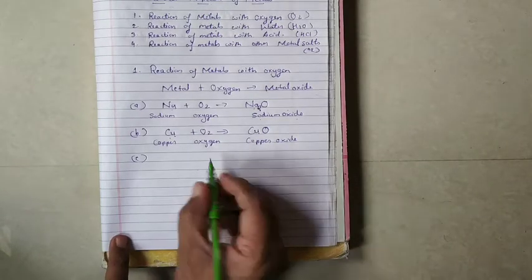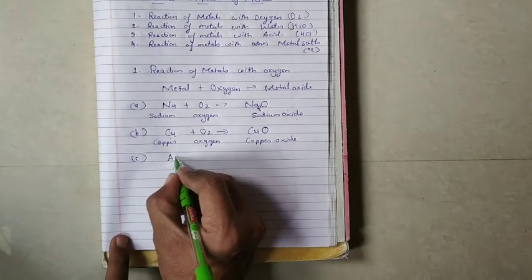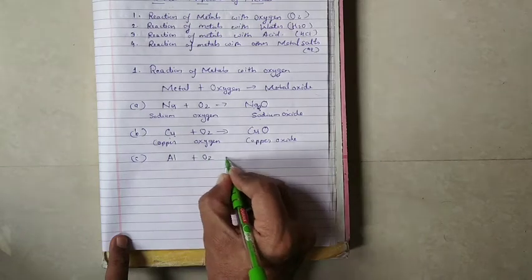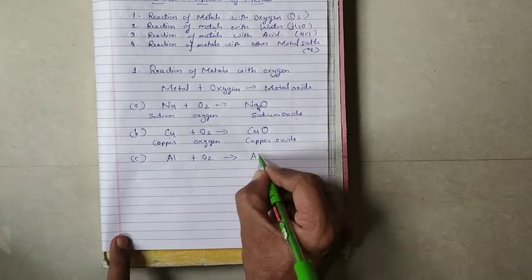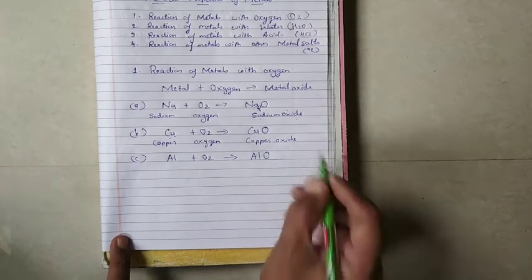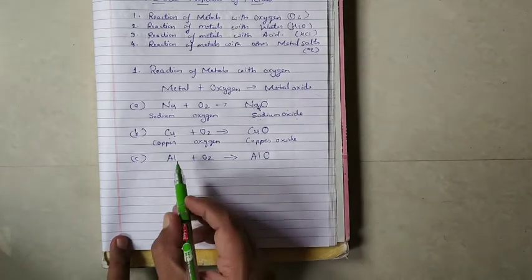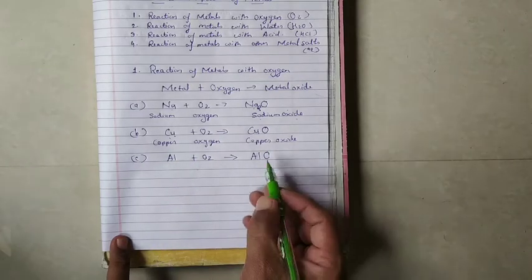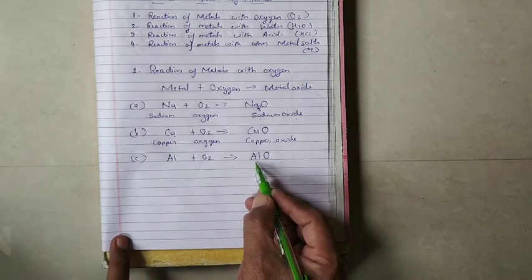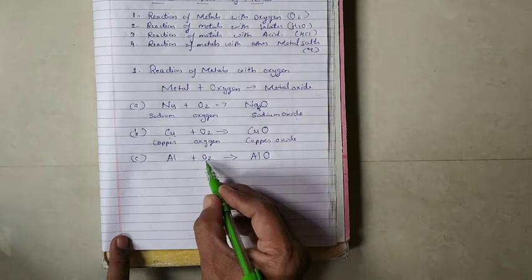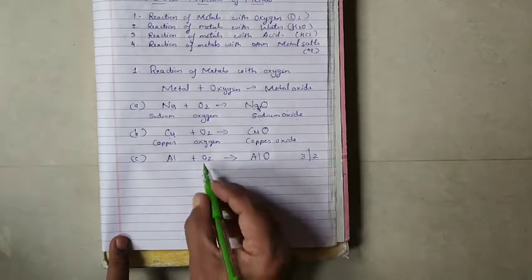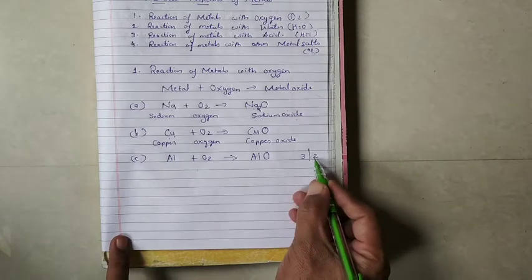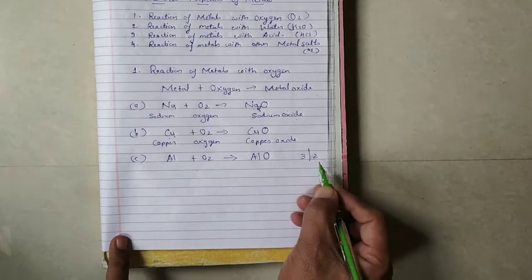Third example we take is aluminium. Aluminium when it reacts with oxygen, first we write AlO, aluminium oxide. Aluminium when it is oxidized, its valency is +3 and oxygen valency is -2. So you balance the valency. 3 and 2, LCM is 6.